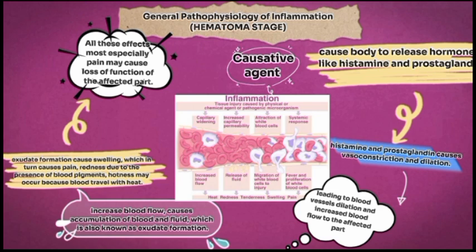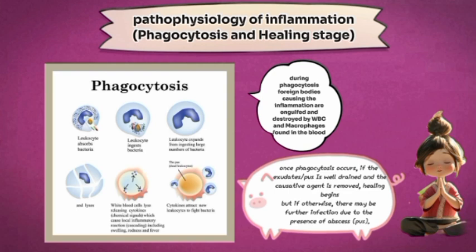Next, we are going to be talking about the phagocytosis and the healing stage. Now, for the phagocytosis stage, the first thing that happens, I told you before that blood travels with white blood cells and leukocytes and the rest. So once the leukocytes get to the area of injury or bone or whatever, the leukocytes will absorb the bacteria that are around that place, and then they will ingest these bacteria. Once they ingest them, they will expand due to the ingestion of large amounts of bacteria.